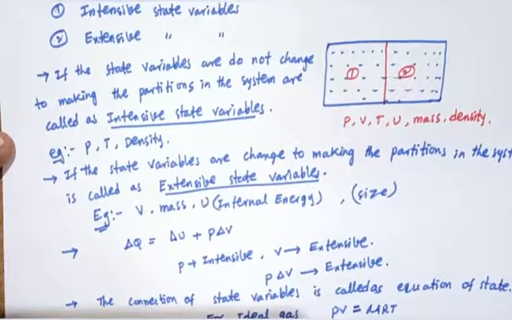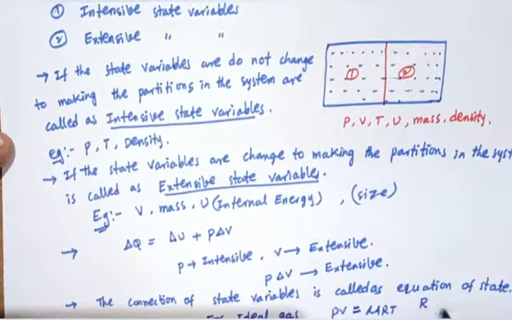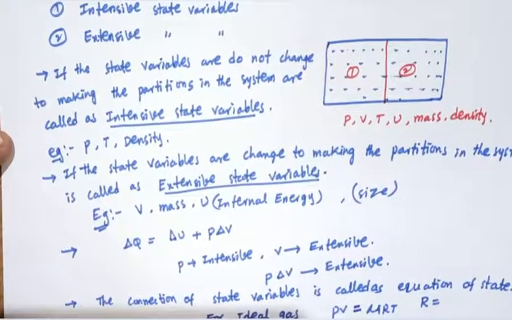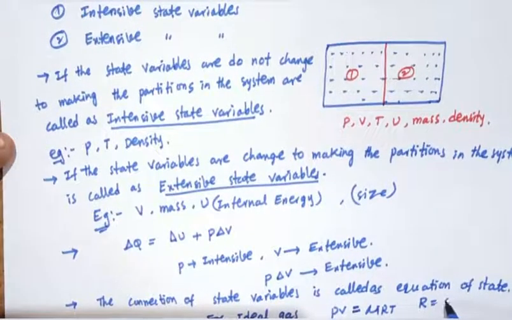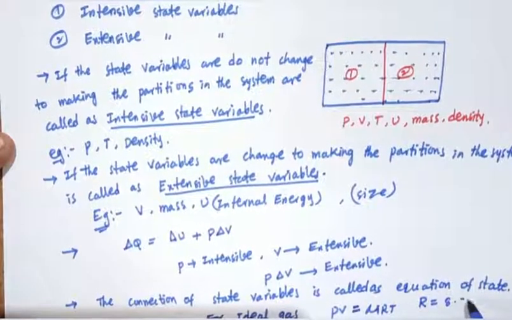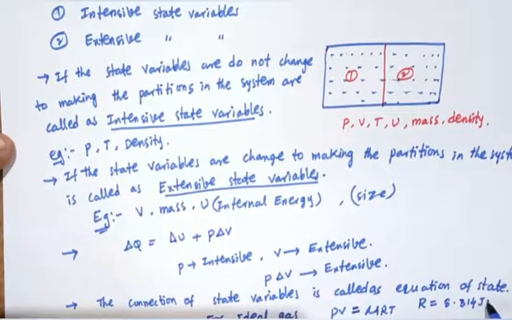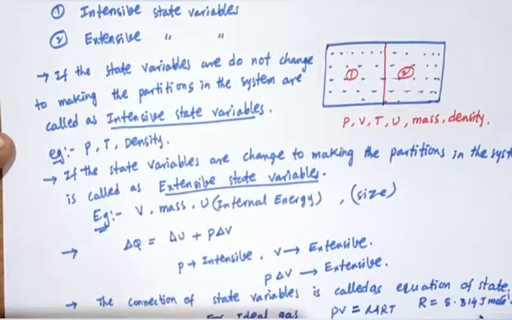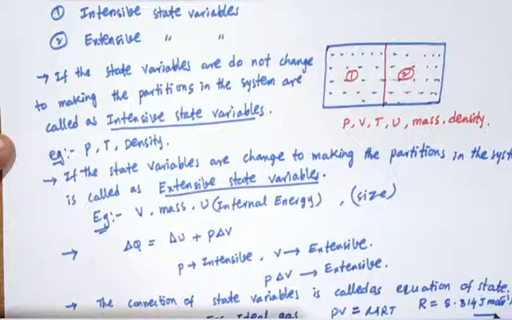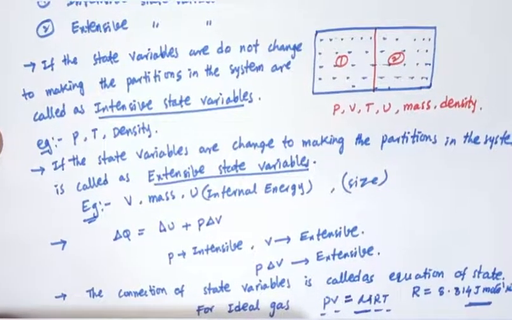For an ideal gas, PV equals mu RT. Here R is the universal gas constant, equal to 8.314 joule per mole per Kelvin.